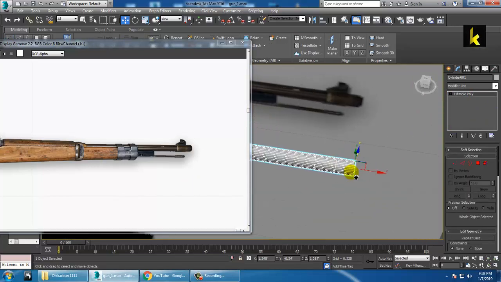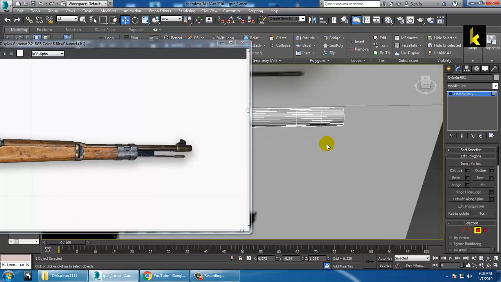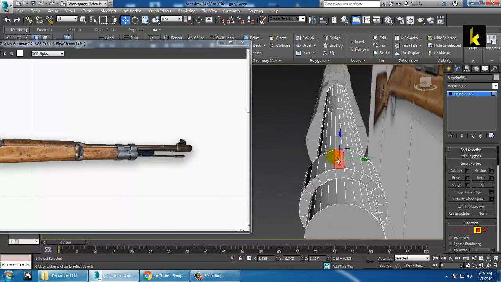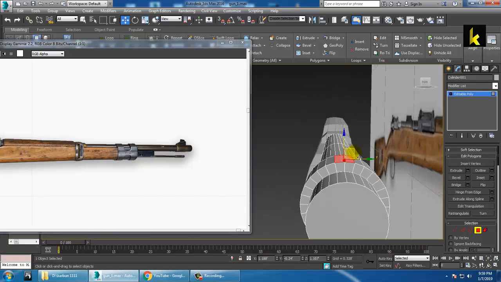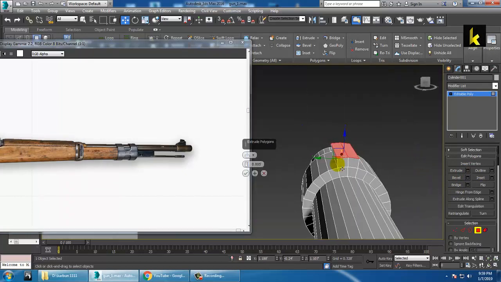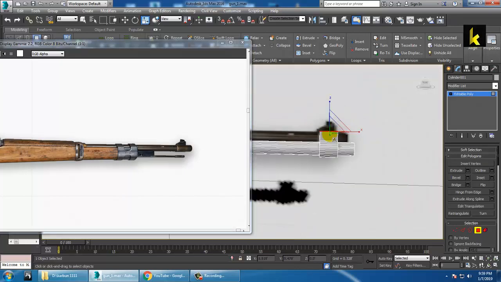So now over here again you can use this option, select this and give a bit of extrude. Select this and this, and extrude it up a bit. Press R and resize it from the top like this.